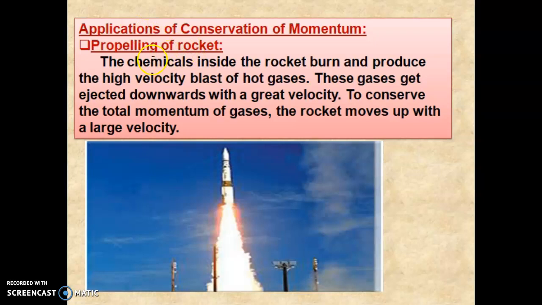Now we can see an application of the law of conservation of momentum, that is the propulsion of a rocket. The chemical inside the rocket burns and produces a high velocity blast of hot gas. So this gas gets ejected downward with great speed, and to conserve the total momentum, the rocket will move up with a large velocity. Now you can see this is a rocket. In this rocket, a lot of gas is blasted at high velocity in the downward direction. So due to this, the rocket moves with a large velocity in the upward direction.